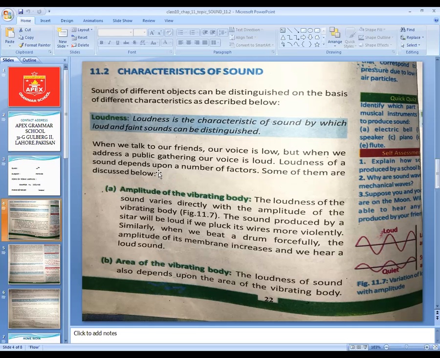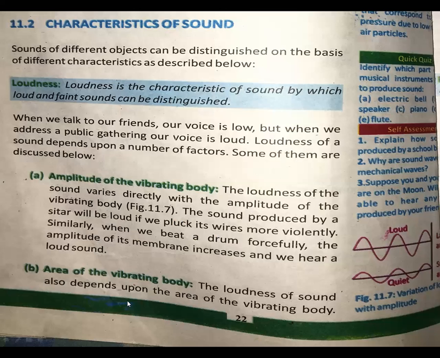For the loudness of a sound, there are some factors on which loudness depends. These factors are as follows. First, the amplitude of the vibrating body. Loudness of sound depends upon the amplitude of the vibrating body. For example, when we speak in a very quiet or very low voice, our amplitude is very small. You can see the amplitude is very small when we speak very low. But when we speak loud, this is the amplitude.